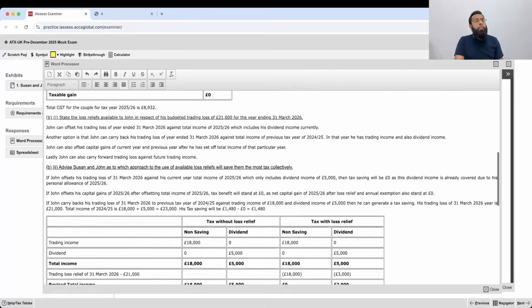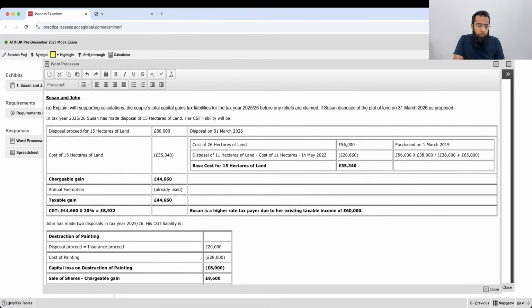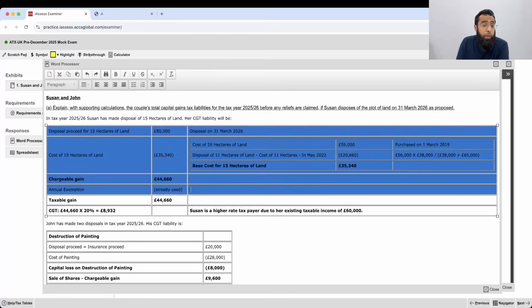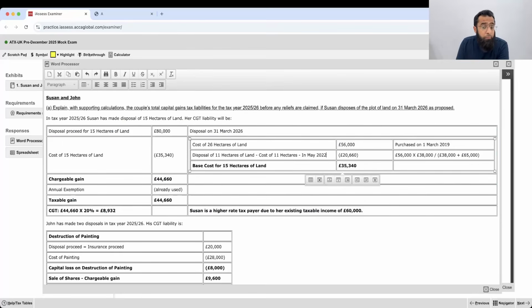So if I look at this entire answer, I would say that it's very difficult, but yes, there were some areas where a good understanding of the concepts was really important. First, it was about disposal of 15 hectares of land. In that, the interesting thing was that 11 hectares were already sold, so you have to do that base cost working.